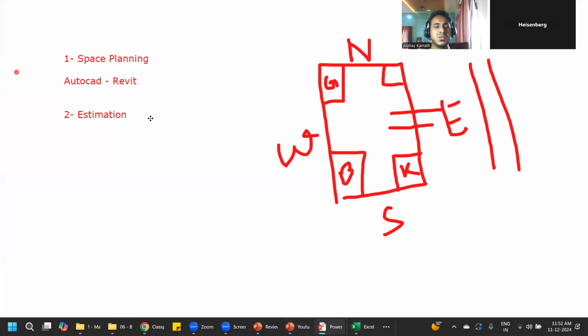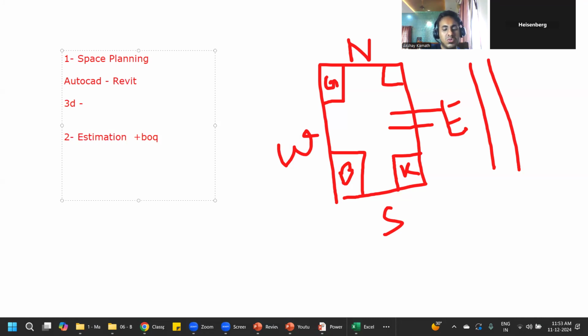Once you know this, here estimation plus I'll write BOQ preparation also. And before that, one more thing is required. In AutoCAD planning, we are only seeing a 2D plan. So tomorrow, if you want to see the 3D elevation, like the room I'm sitting in, what kind of paint is coming on the wall, where the fan is going to come, where the wallpaper is going to come, how the curtains are going to look, or how the front elevation of the house is going to look, for that you have to go for 3D software.